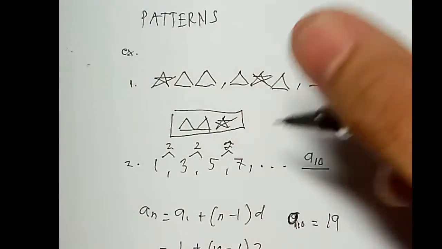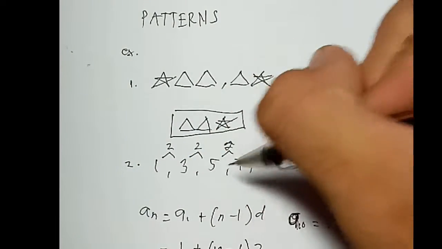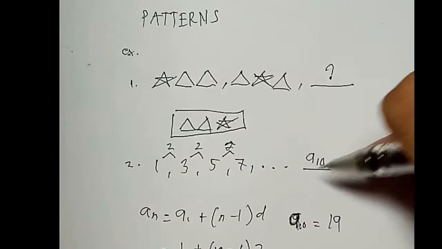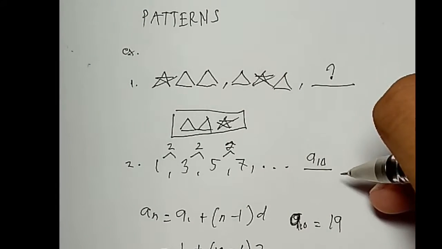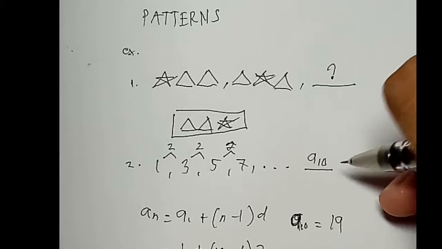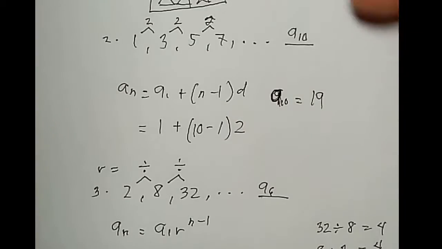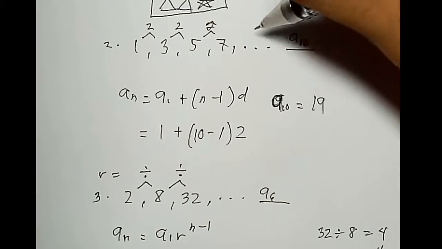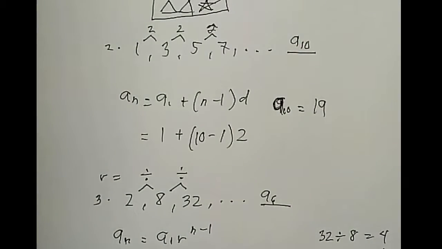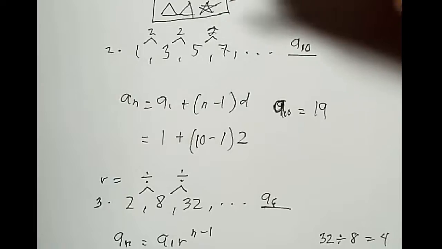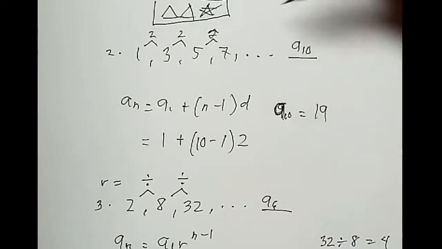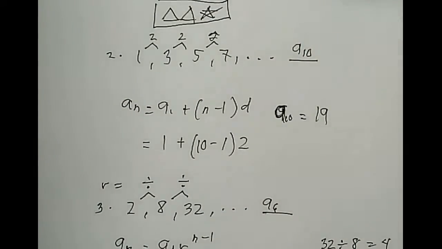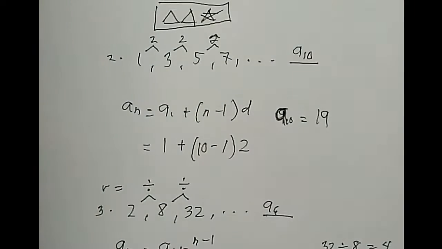The second example, we have 1, 3, 5, 7, and so on, and we have to find the 10th term. We can notice that this is an arithmetic sequence where we have a constant distance between the terms, which is 2.